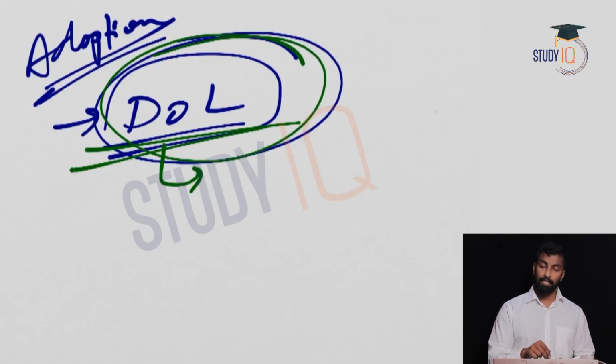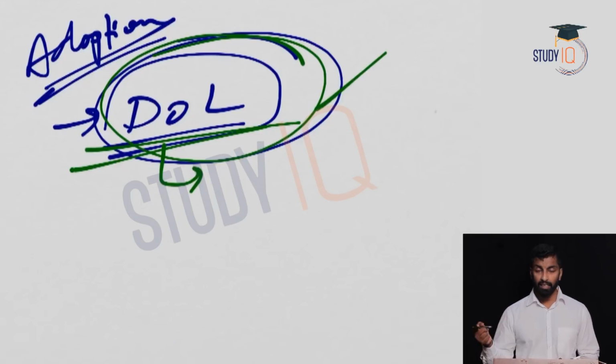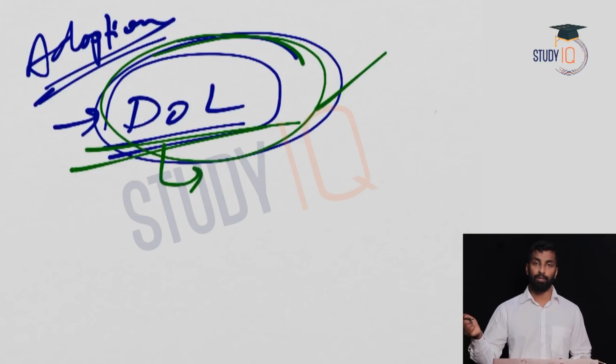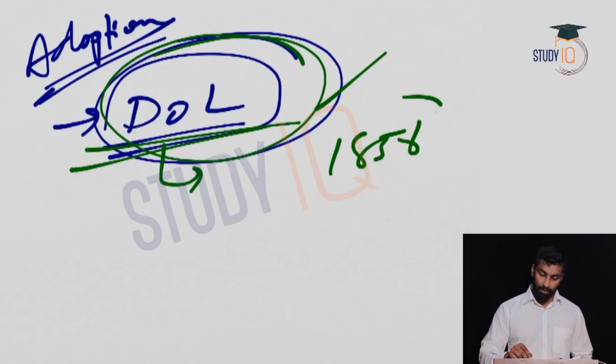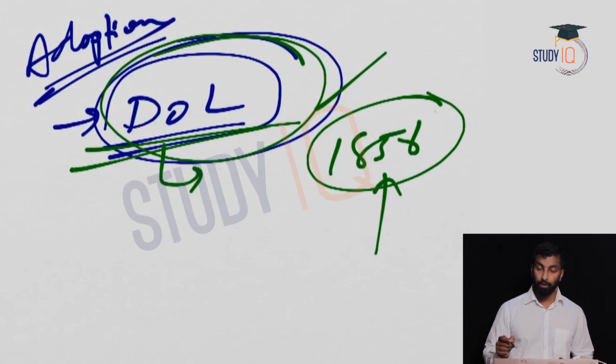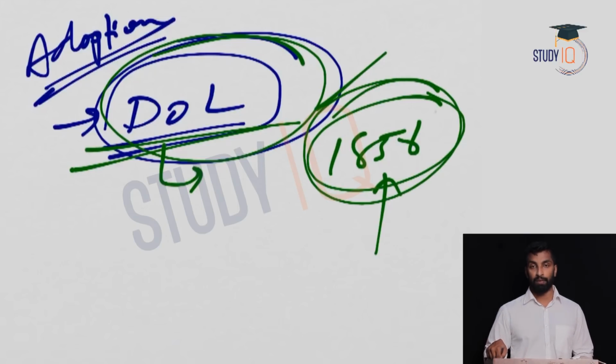If you see most of the states which were annexed under the doctrine of lapse, all were Hindu states, whether Nagpur, Jhansi, Satara, all were Hindu states. The annexation of Awadh is different, right? We'll discuss the 1856 annexation of Awadh, because this is one of the most important reasons for the 1857 revolt. We'll discuss how the annexation of Awadh is also connected to the 1857 revolt when we discuss the revolt, okay? So all those states annexed under the doctrine of lapse were Hindu states. The reason is adoption was valid among Hindus only. So the point I want to tell you is that the civil laws were different for Hindus and Muslims.